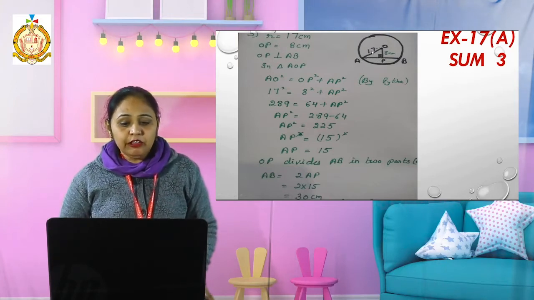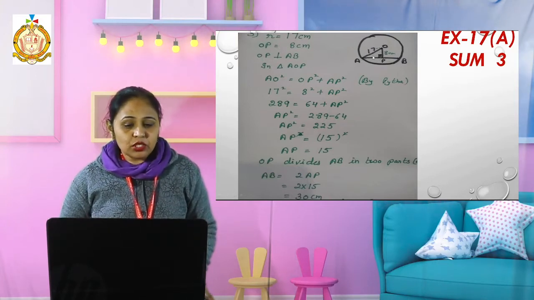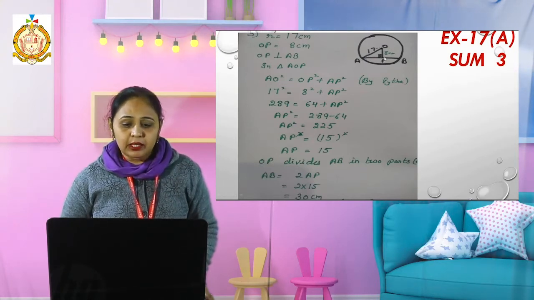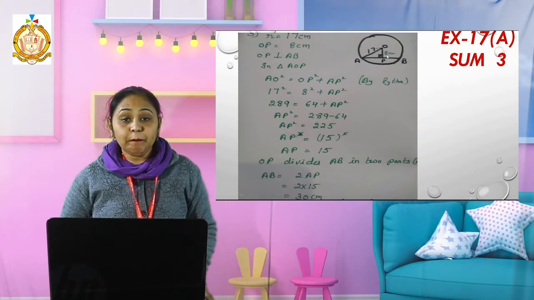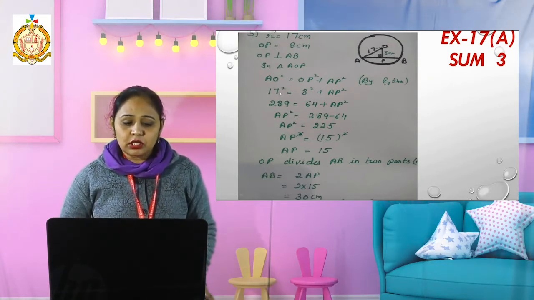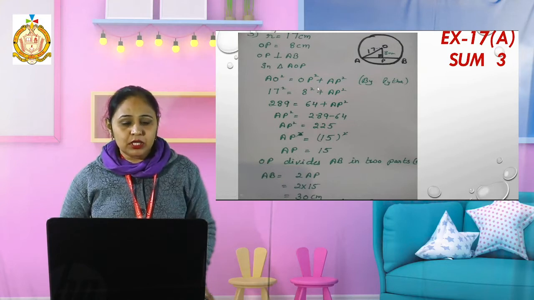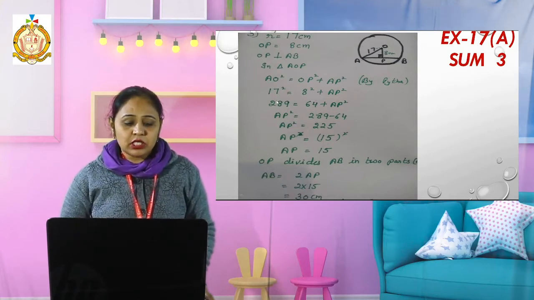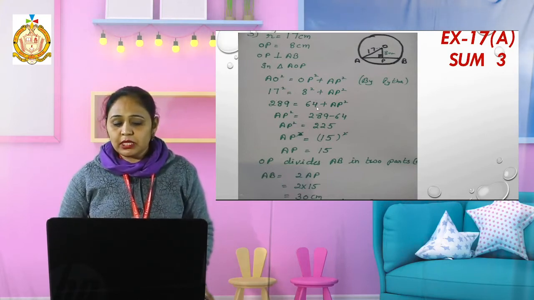Okay, now I can apply the Pythagoras theorem here. The hypotenuse is OA, OP is the perpendicular, and I want to find the value of AP, which will be the base. AO square equals OP square plus AP square, by Pythagoras. AO is 17 and OP is 8, so its square will be 289 equals 64 plus AP square.